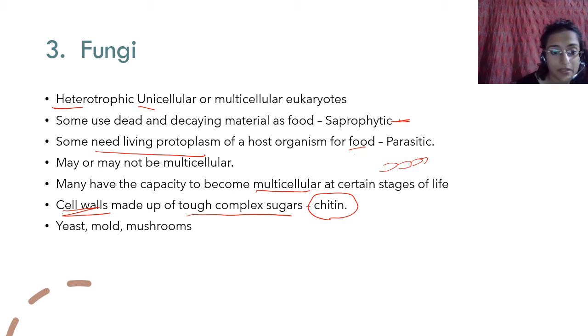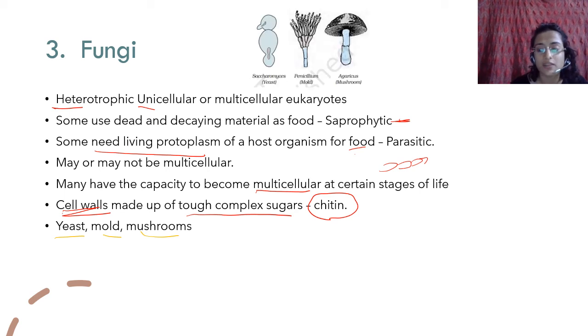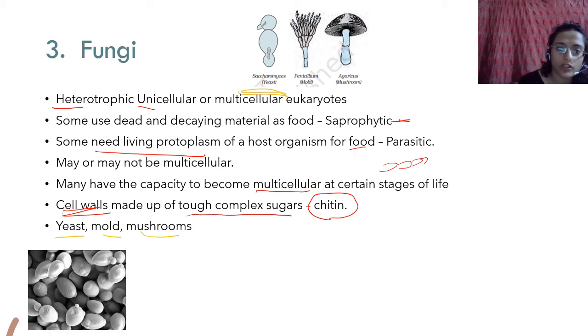So you have examples like yeast, molds, and mushrooms. I'm sure you have seen molds growing everywhere. If bread is left out, something green appears on it. You see white and black growth. Those are all fungi. I'm sure you have seen a lot of fungi growing somewhere. You have yeast, for example, Saccharomyces, right? This grows by something called budding. You don't need to remember this.